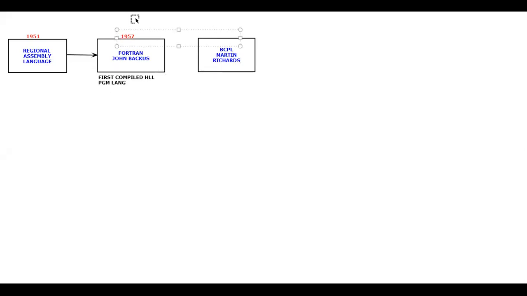There are so many interesting facts about this BCPL language. Let us see what those interesting facts are. In 1967, this language was introduced. That is one thing, and along with that, many interesting facts are there with respect to this language.